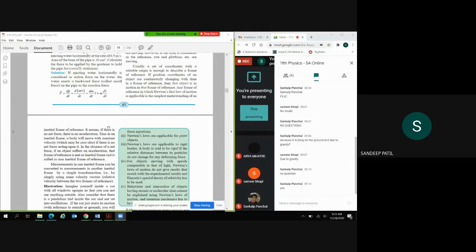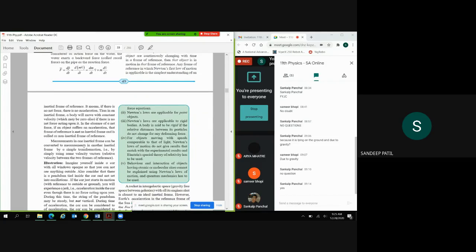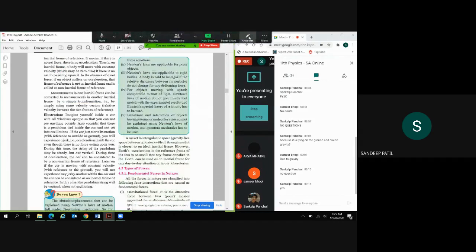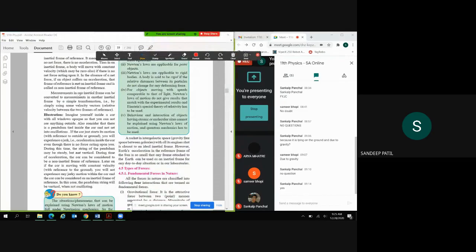Okay, so let's move ahead. So measurement in one inertial frame can be converted to measurement in another inertial frame. So हमारे जो measurement है, जैसे हमने देखा कि ground पे बैठे थे या पैसेंजर जो ट्रेन में बैठे हैं, वो अलग अलग फ्रेम ऑफ रेफरेंस है, बट दोनों इनर्शियल फ्रेम ऑफ रेफरेंस है, तो हम उनको ट्रांसफॉर्मेशन कर सकते हैं. ओके, बाय सम वेलोसिटी वेक्टर्स we can change those stuff. So illustration, they have given a small example.